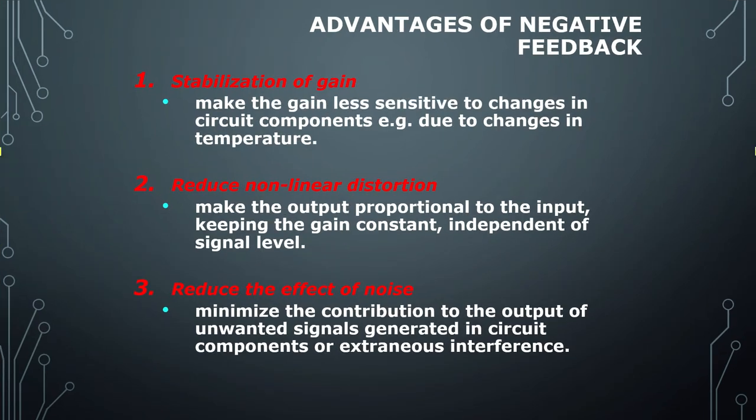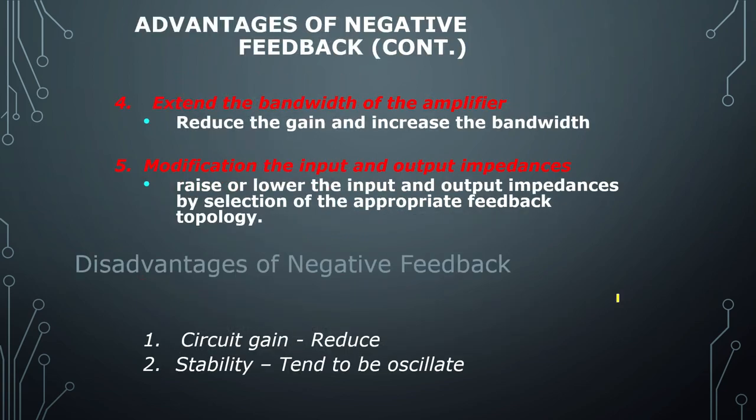Now let us discuss the advantages of negative feedback. The advantages are, it will stabilize the gain, it will control the gain. Second, it will reduce the non-linear distortions which are possible in the circuit. Third, it will reduce the effect of noise, because if there is more and more noise, our desired signal will not go to the output; negative feedback will control the noise. Then it will extend the bandwidth of the amplifier. That is also another advantage of negative feedback.